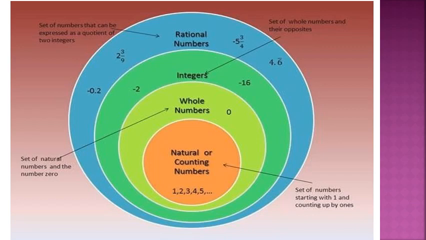Whole numbers means the set of natural numbers and the number 0. Integers means the set of whole numbers and their opposites, that means the negative numbers. Rational numbers means the set of numbers that can be expressed in the form of P by Q.